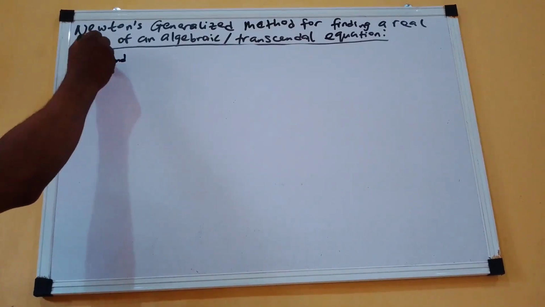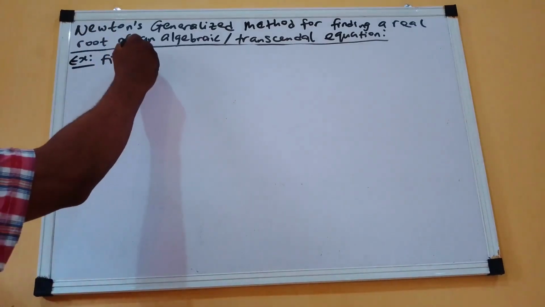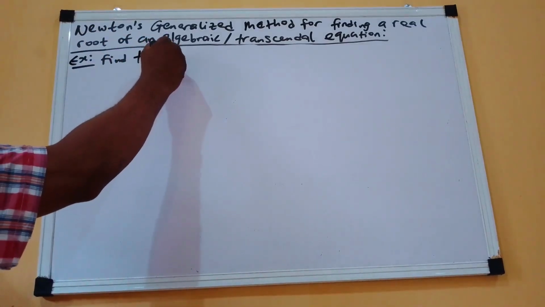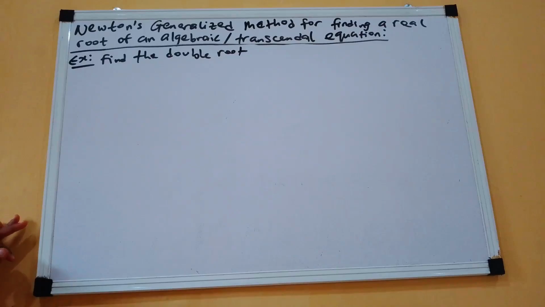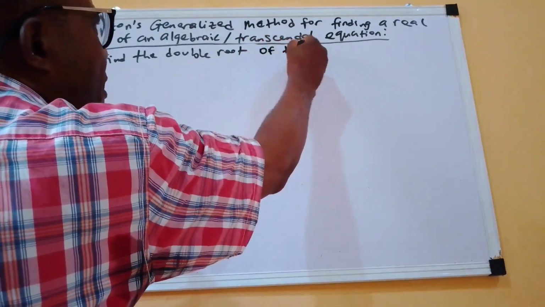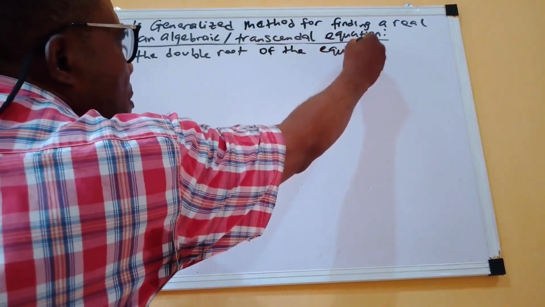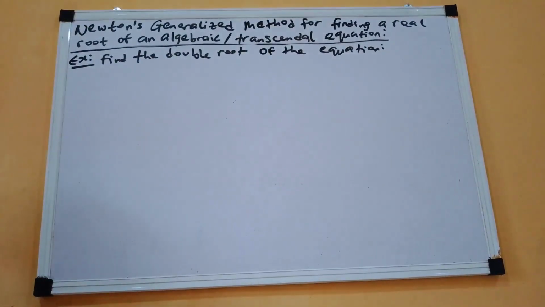The example says, find the double root of the equation. If it is a double root, of course, it simply means that our p will be 2.